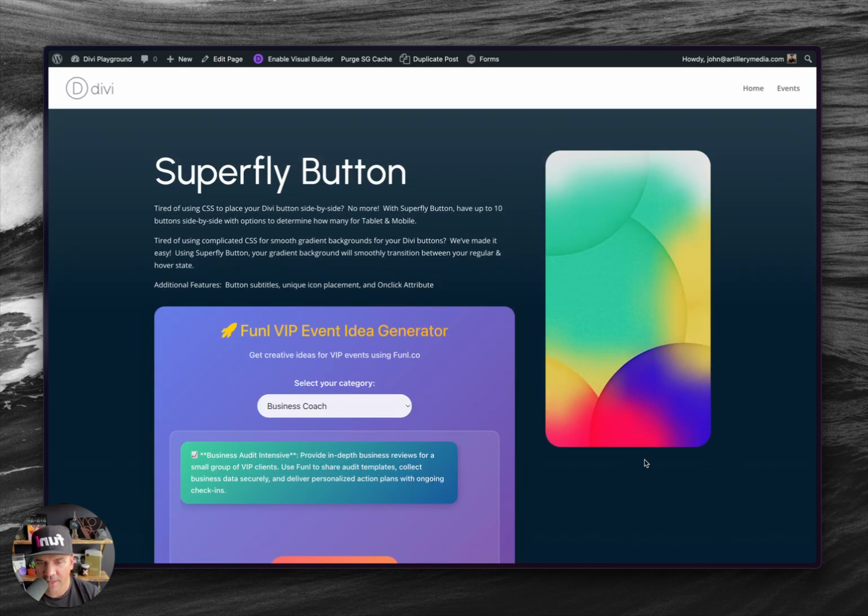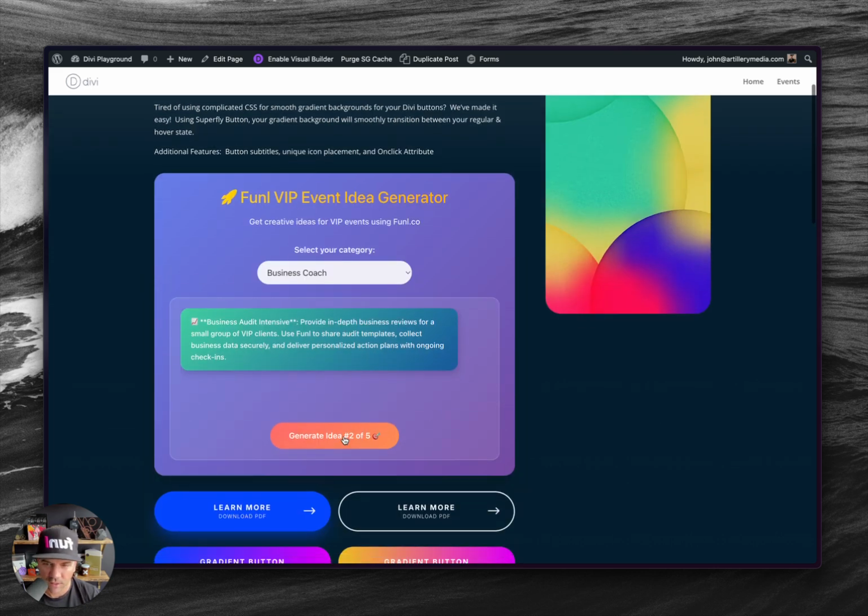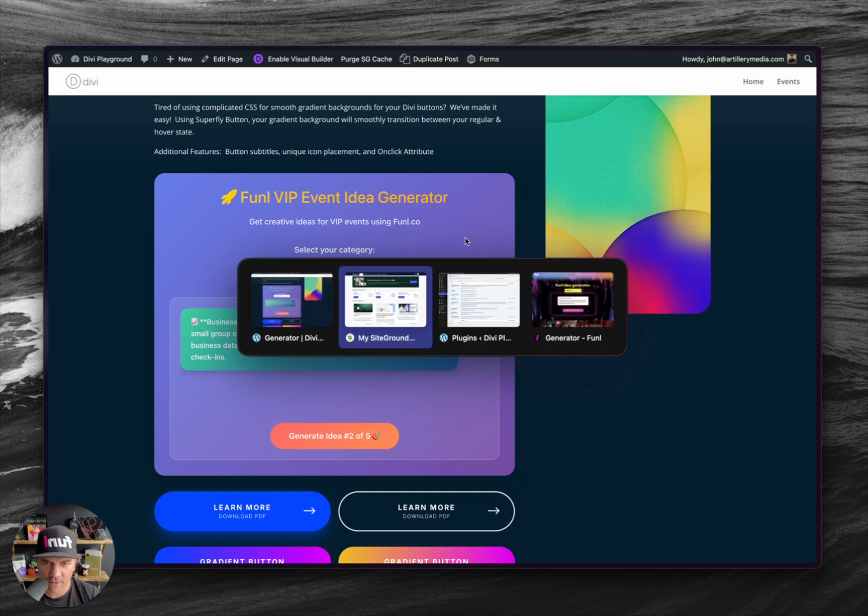Let's spend 10 minutes or so just fixing some things that we don't like. So I want to change how this button acts. I want to get rid of this horrible icon right here. So let's go over here to my SiteGround interface.